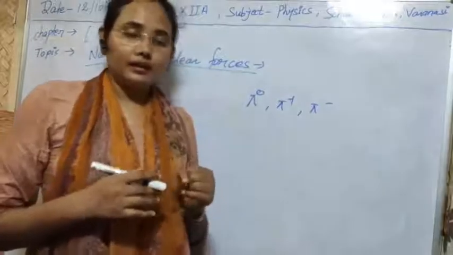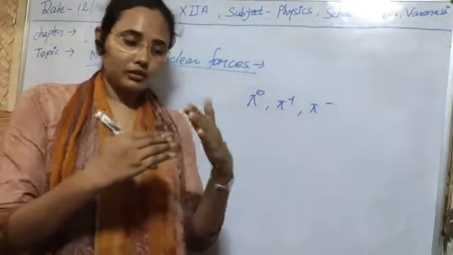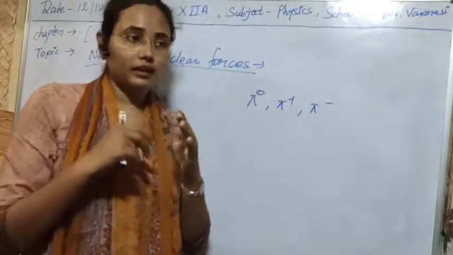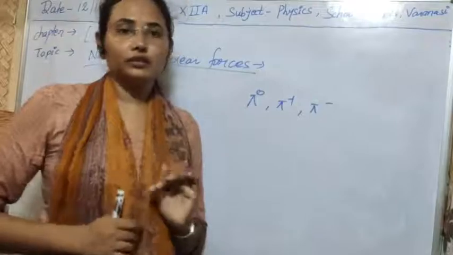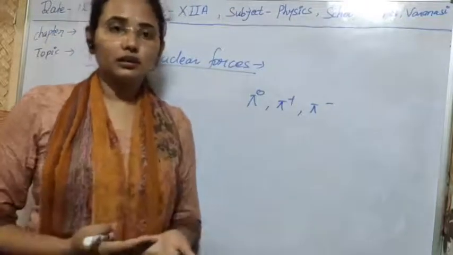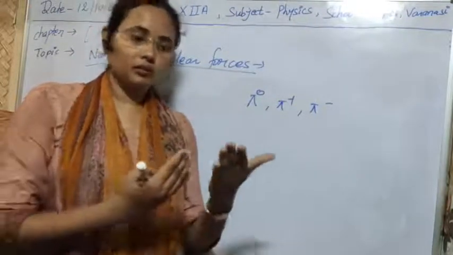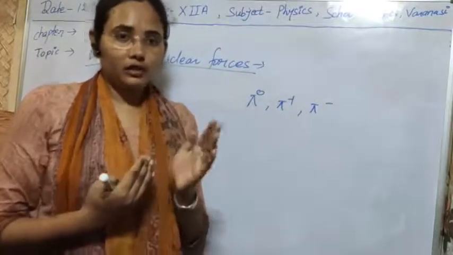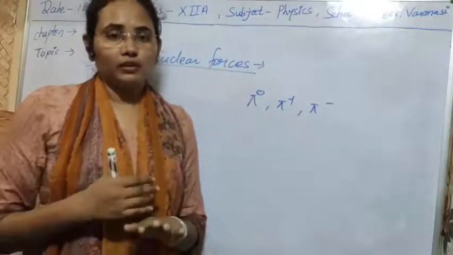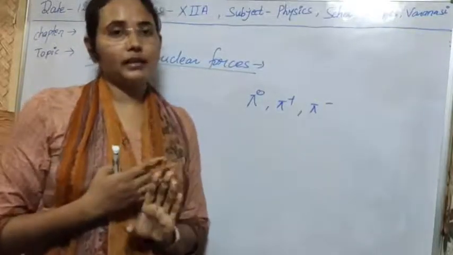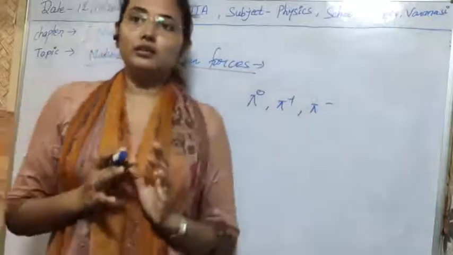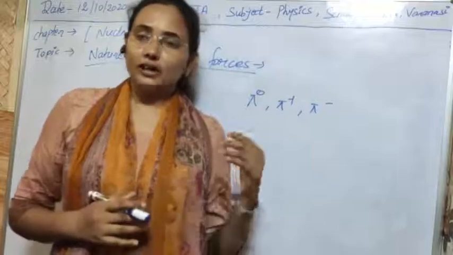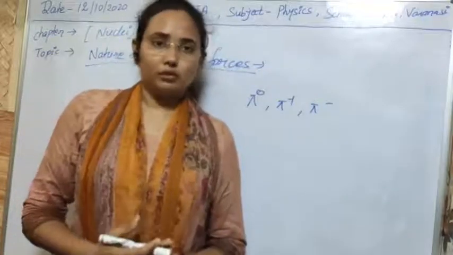Before two protons come into the repulsive region, a proton will be converted into a neutron. As you know, a neutron is neutral, so there will be no repulsion between the proton and the neutron, because that proton has now converted into a neutron. So this was Yukawa's theory that solved the nuclear stability problem that arose due to the repulsion between the protons.